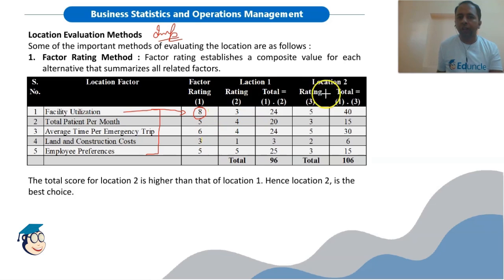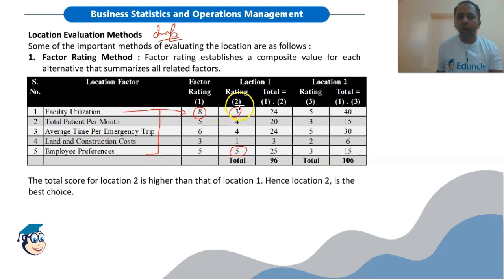Now we will identify various locations. So say in this example we have identified 2 locations. Now we will assign the rating to these factors at both the locations. So a rating to a particular factor at a particular location means the availability or the ease of availability of that factor at that particular location. So a high rating indicates that the factor is easily available at that particular location.